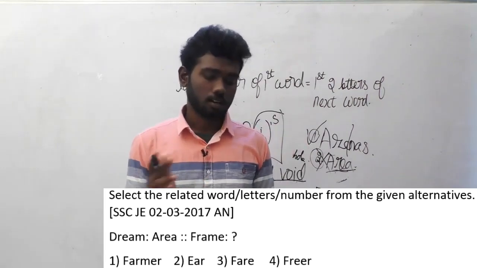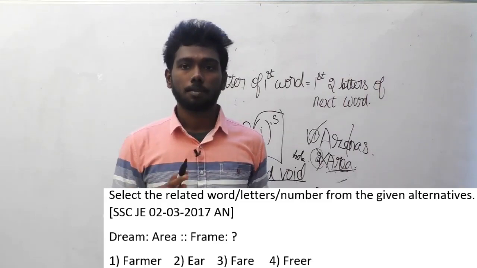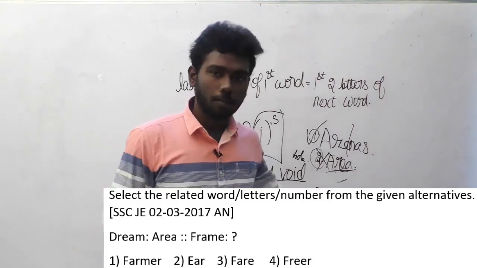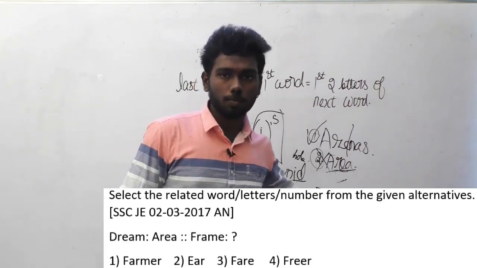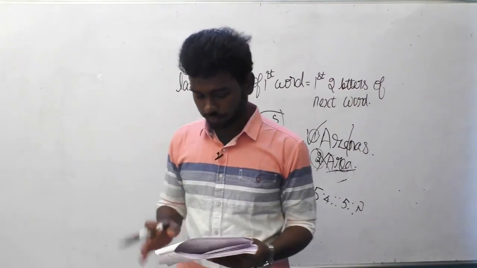Only fair has 4 alphabets. Other than that, the other words have different numbers of alphabets. So it has to come in this ratio, 5 is to 4 is to 5 is to 4. So the answer option is C.